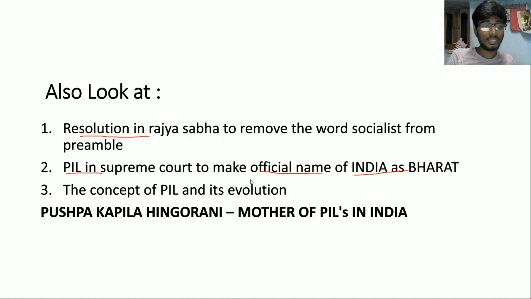Like, you know what is PIL? PIL is public interest litigation, and by filing such types of petitions, like to change the name of India as Bharat, this PIL has become publicity interest litigation or private interest litigation, because already Article 1 says that India, that is Bharat, shall be a union of states. So which effectively means that the official name of India is Bharat.